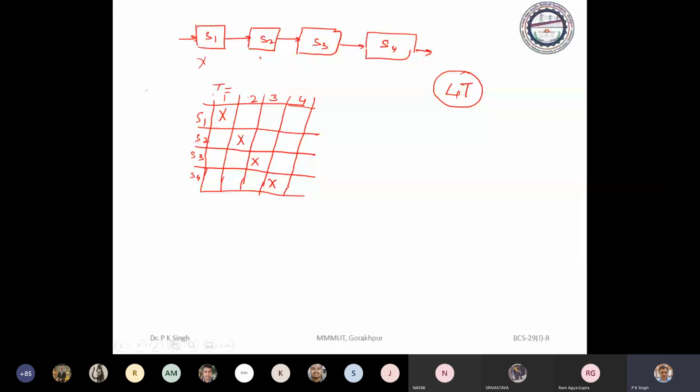The reservation table is the identity of a particular task: how it is going to be computed, how it is going to occupy the various stages available in the pipeline. This reservation table is for this type of pipeline, which is called a linear pipeline.